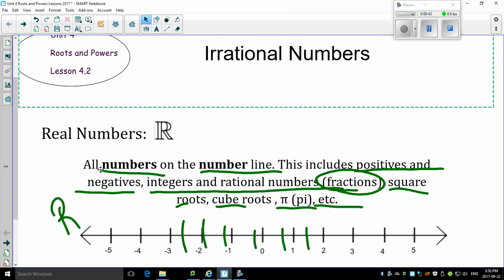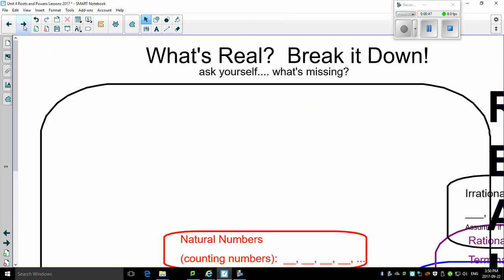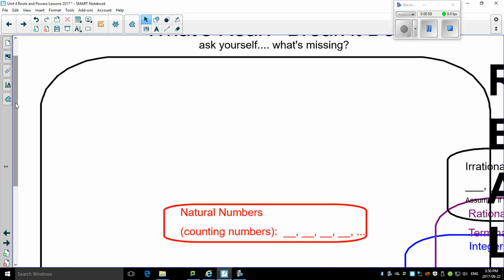Now, let me show you something that's really easy for you to understand. I'm going to show you how this works, okay? What is a real number? Because I could talk about number lines all I want, but unless I actually show you where they come from, you might not get a handle on it too well. So, when you're doing number systems, I've got all the number systems sitting over here on the side. I'm going to pull them in as I need them.